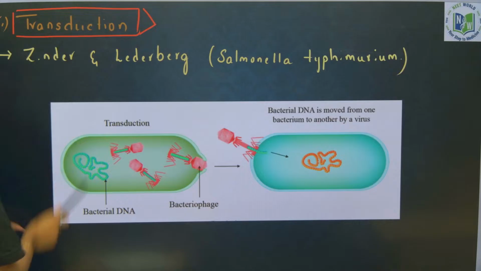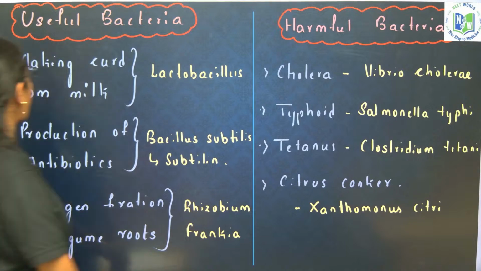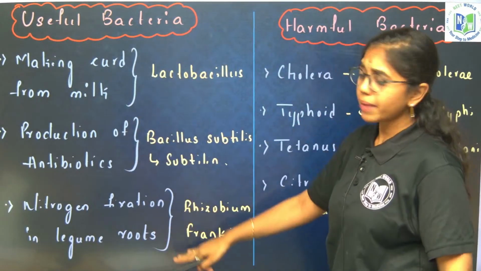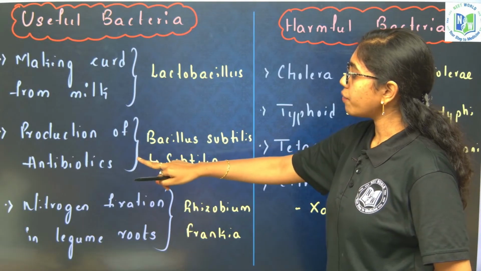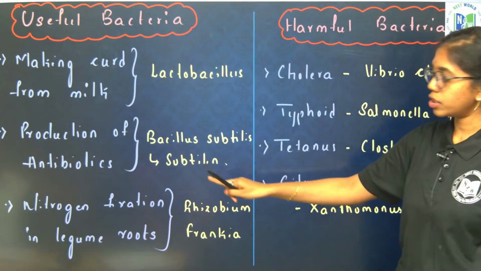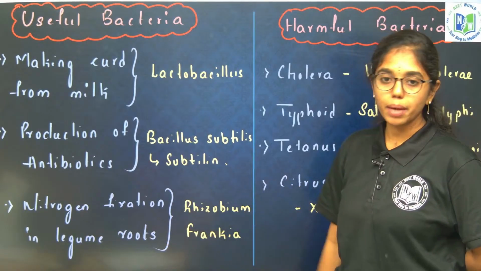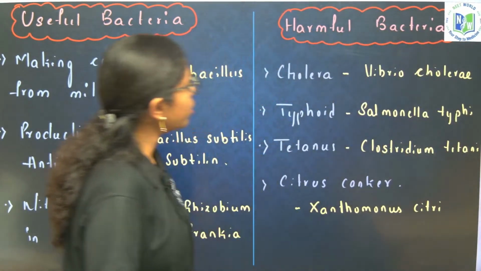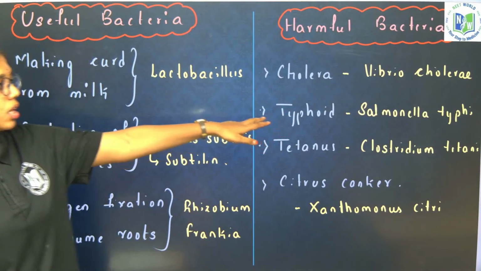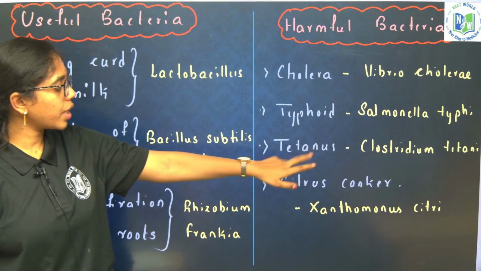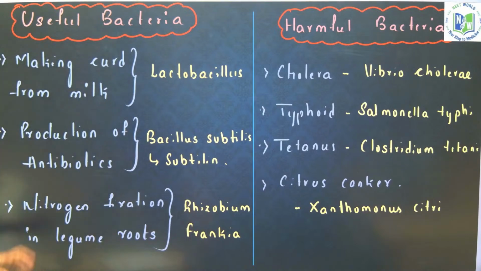Continue with the class. Next, useful bacteria and harmful bacteria. Useful bacteria, if you see, we have many examples: making of curd from milk, Lactobacillus; production of antibiotics, Bacillus subtilis, and the antibiotic is subtilin; nitrogen fixation in leguminous roots, Rhizobium and Frankia. Next, harmful bacteria include cholera caused by Vibrio cholerae, typhoid, Salmonella typhi, tetanus, Clostridium tetani, citrus canker by Xanthomonas citri.